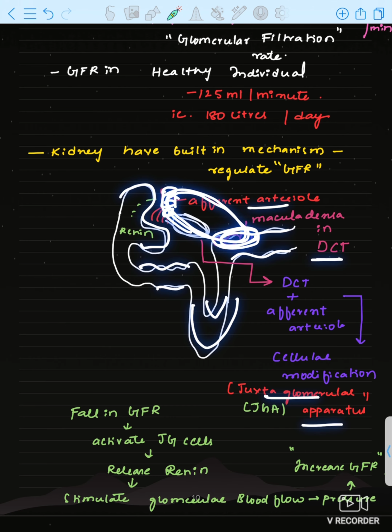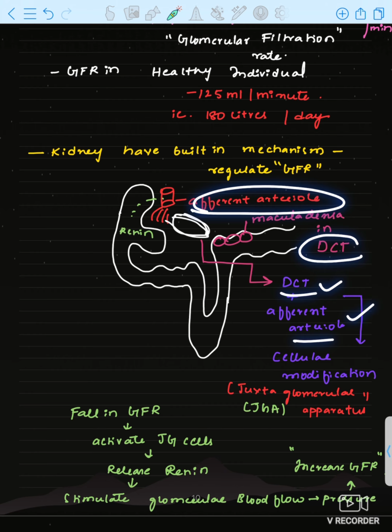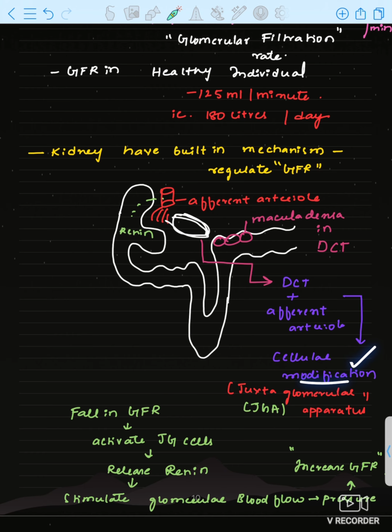In DCT there is the macula densa, which is not mentioned in NCERT, but macula densa is a specialized structure in DCT, and in the afferent arteriole, they will both form a complex. Cellular modification will occur in the afferent arteriole and DCT, and the juxtaglomerular apparatus will be formed.